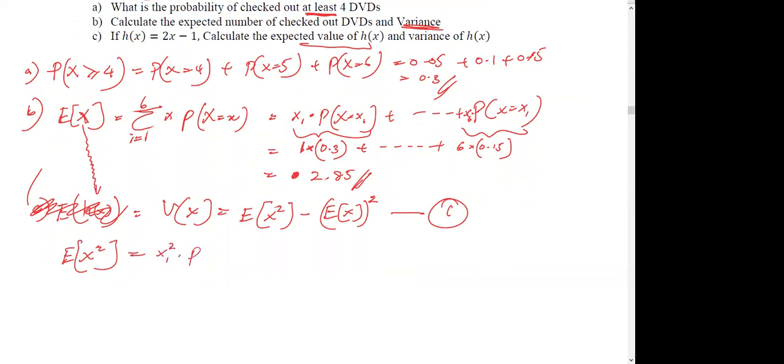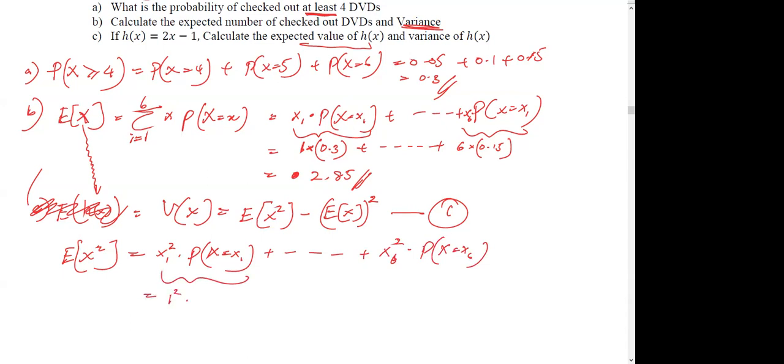x1 squared times the probability of X equals x1. I think I taught this one, right? Up to x6 squared times the probability of X equals x6. Same thing, but these values change a little bit.